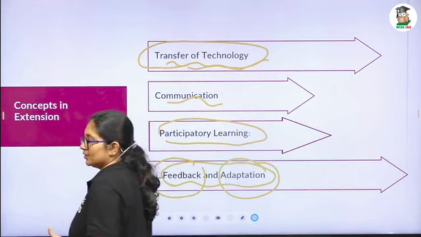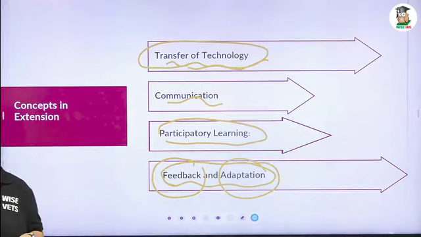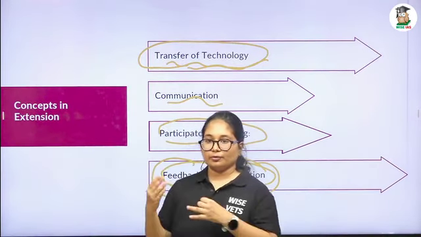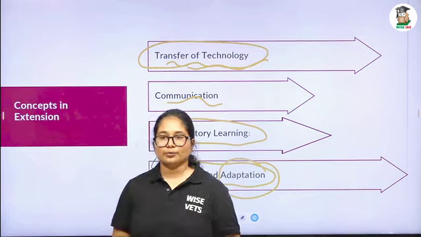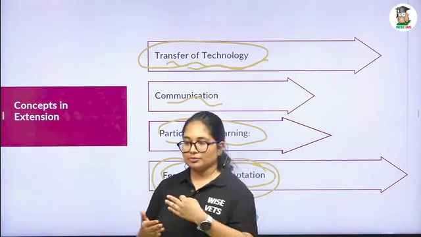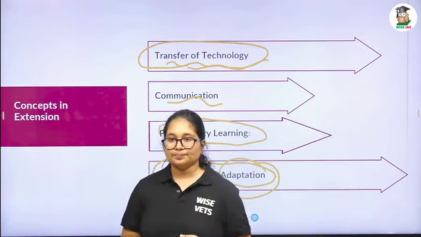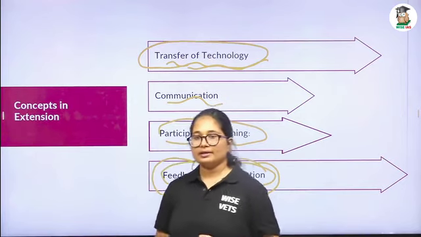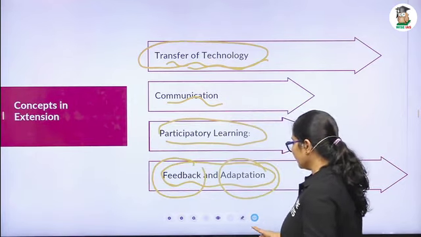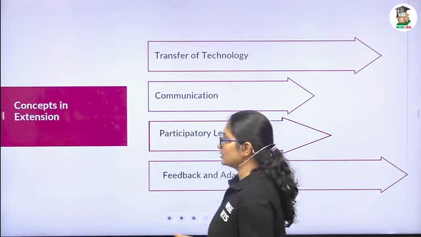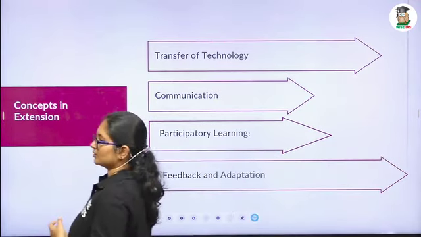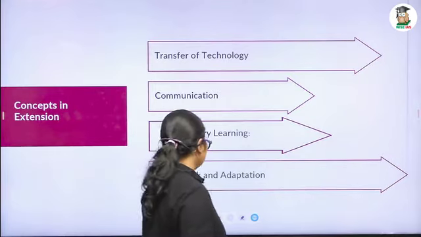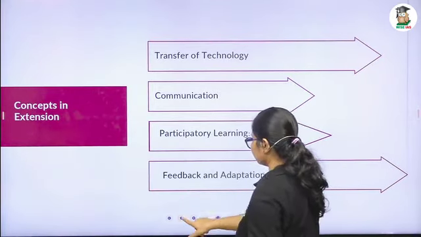What are the concepts in extension? Only 4 points. The first is transfer technology. And for the transfer technology, there should be communication. Third, the farmer should learn, that means participatory learning. And the fourth one is feedback and adoption. So I hope that you guys have got the idea about the concept in extension, objective of extension, philosophy of extension. Okay. Now we can move into principles of extension.